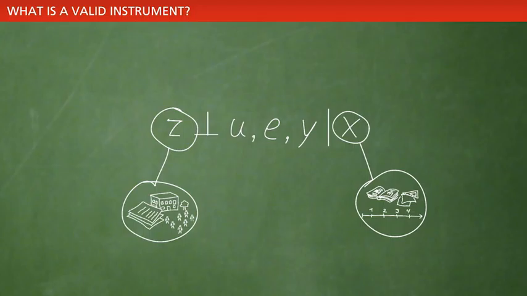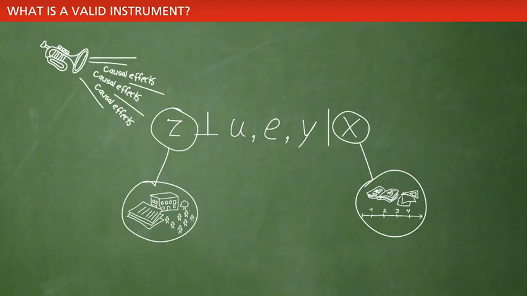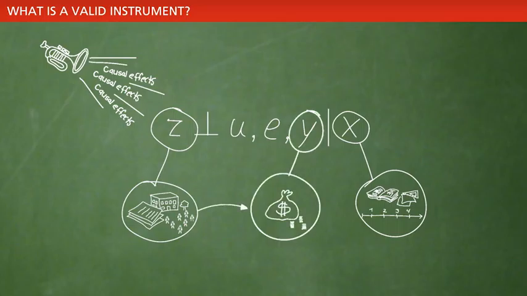In order for the instrument to deliver causal effects, we need it to be independent of everything else, just as randomization is independent of everything else in the case of the RCT. Therefore, given years of education x, the school reform z must not have any direct effect on earnings y.